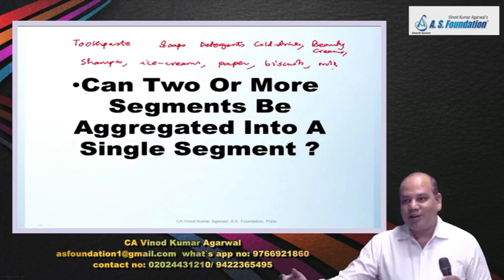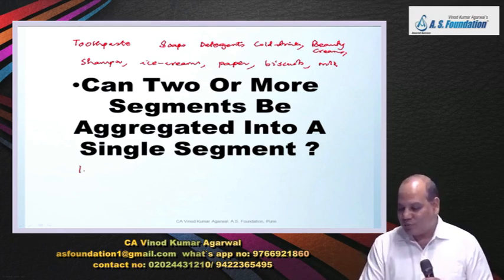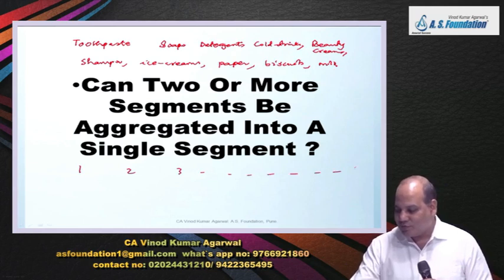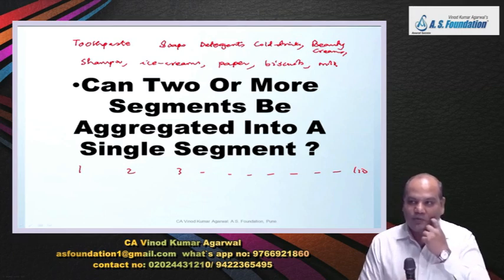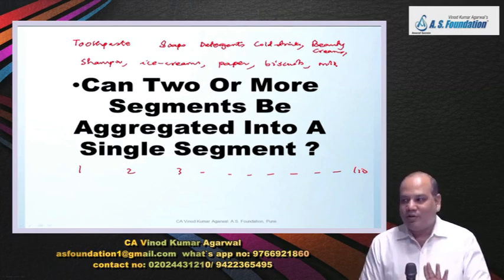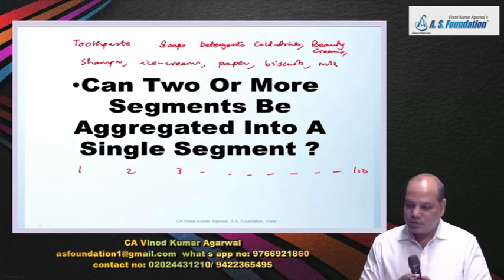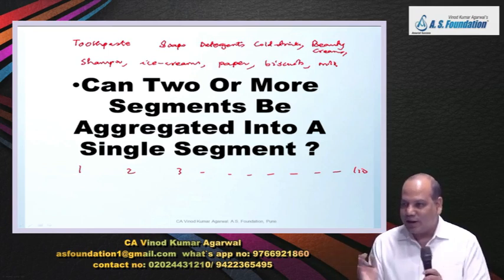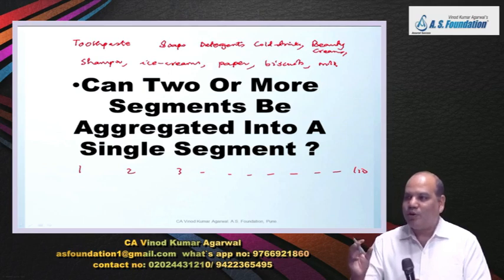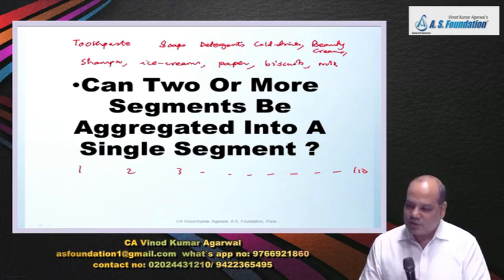Some company may have 110 products. Do I need to write product 1, 2, 3, 4 till 110? The answer is no. In fact, in one paragraph you will read the standard says do not take more than 10 segments for reporting purpose. So what we need to do here, we need to club, aggregate two or more segments if their economic features are same, risk and reward are similar.